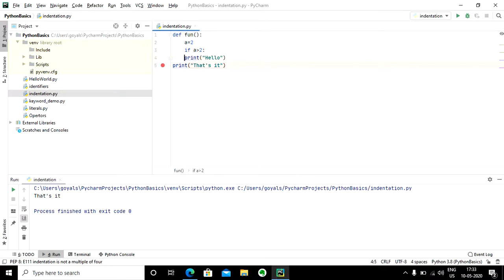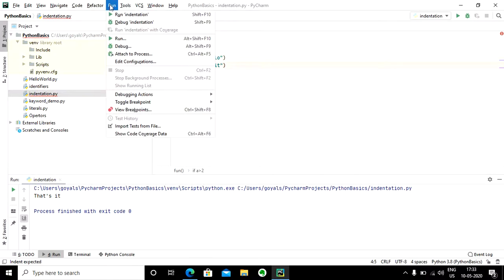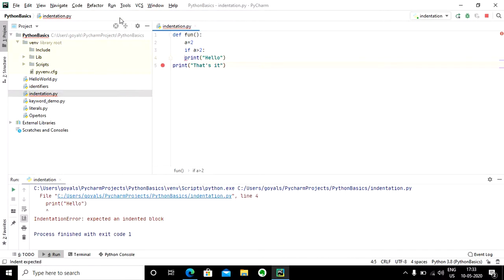For example, if I accidentally change the indentation level of this print statement, then it is going to cause an error. Why? Because there is a colon sign, and hence a block of statements was expected, but this if statement does not contain any statement, and hence it is giving me an error that an indented block was expected here.